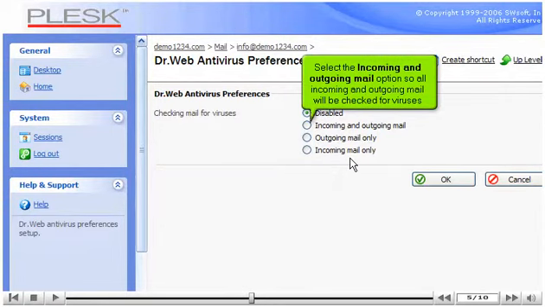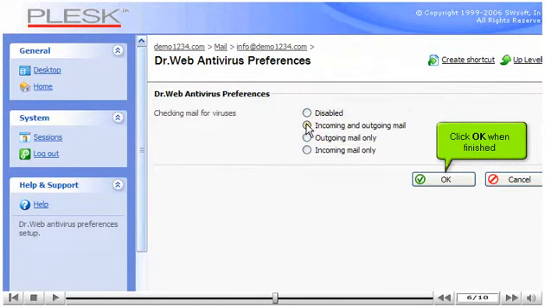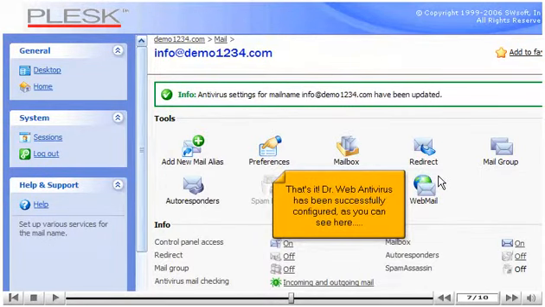Select the Incoming and Outgoing Mail option so all incoming and outgoing mail will be checked for viruses. Click OK when finished. That's it. Dr. Web Antivirus has been successfully configured, as you can see here.